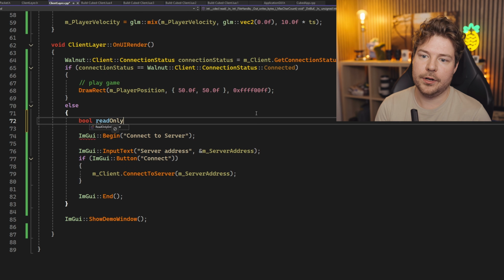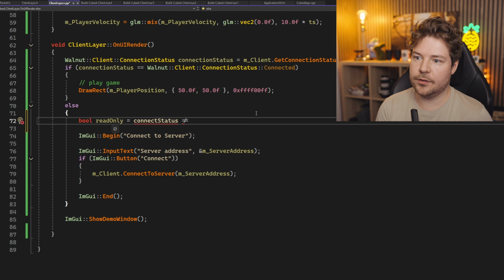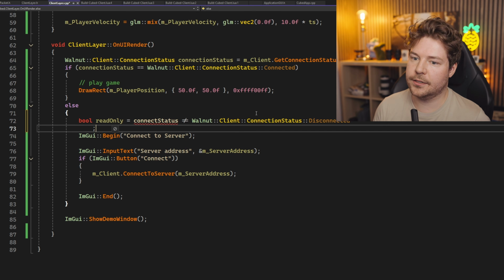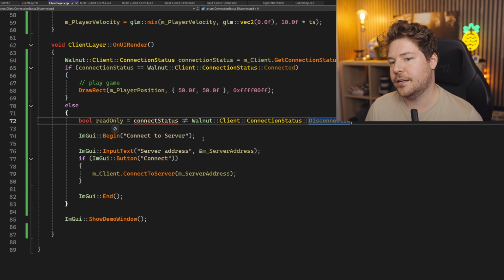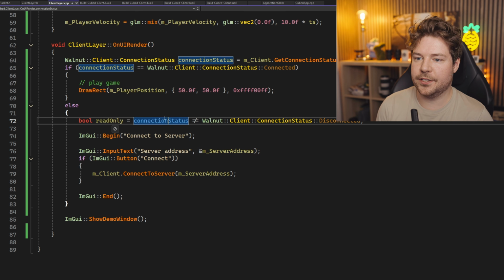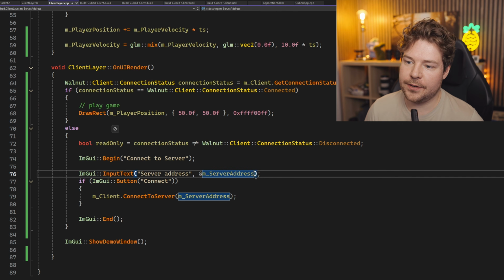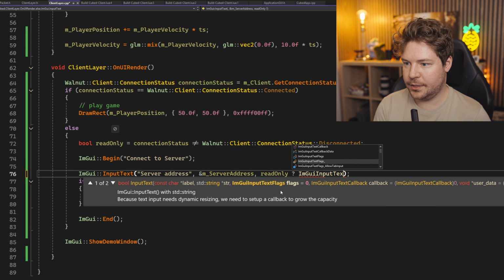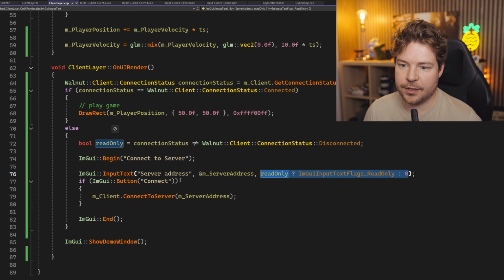So bool read only equals, let's just say connection status doesn't equal Walnut client connection status disconnected, right? So if it's not disconnected, then we're probably connecting. I mean, it might be failed to connect though, because that obviously is also a state, but we'll display something for that. So let's say that if it's read only, then we'll do ImGui input text flags read only, otherwise just 0. And I think we can do the same thing for the button.